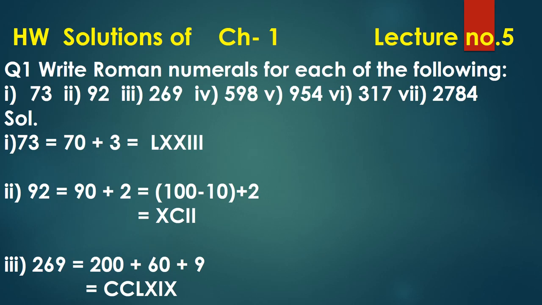So first of all write down 50, that is L. Then we have to add 10 to that, so we have written X, then 9, I and X. So for 269 it is CCLXIX.